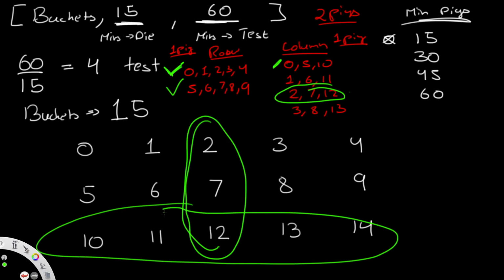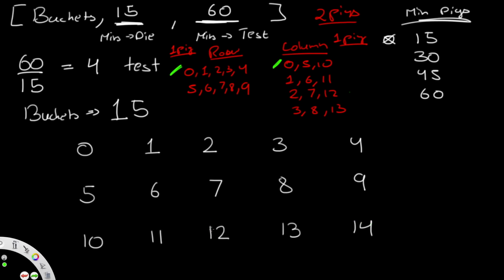So really simply, the intersection of these two is going to be our answer. And what is the intersection? Well, the intersection is at 12. So bucket number 12 has the poison, and we want our pig to stay away from that. And to do this, it only took us 2 steps. Now, let me try to generalize this. Again, remember, 2 steps is because we're taking 15 minutes to die and 60 minutes to test.